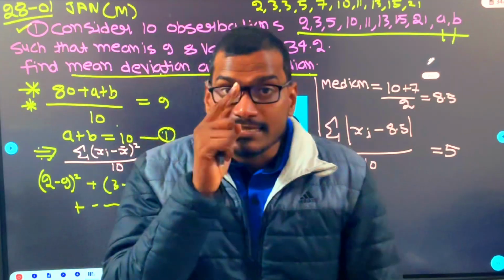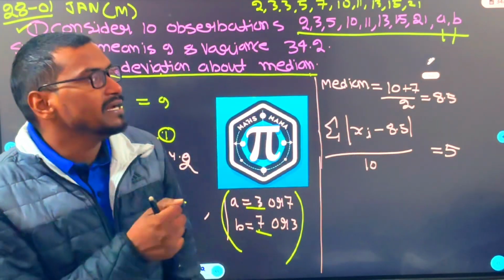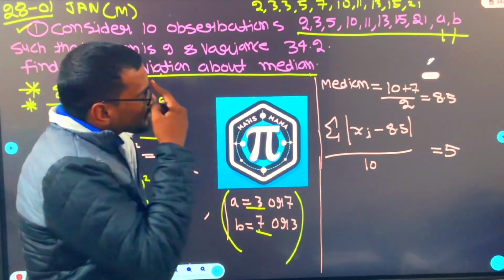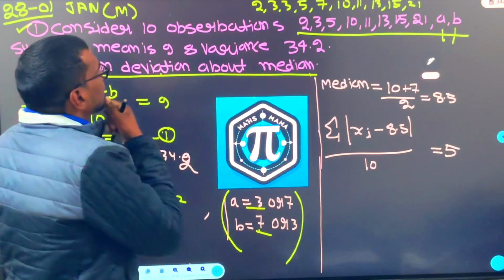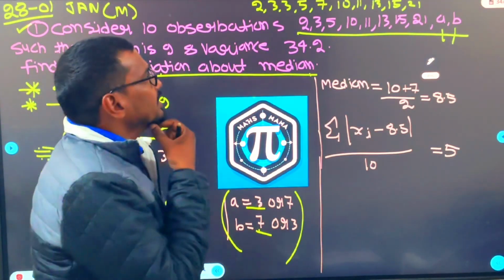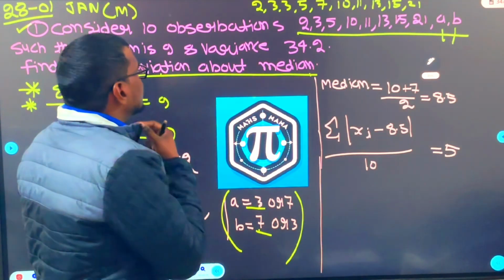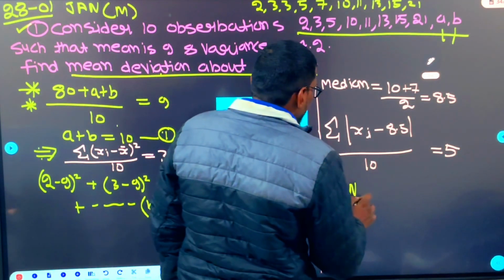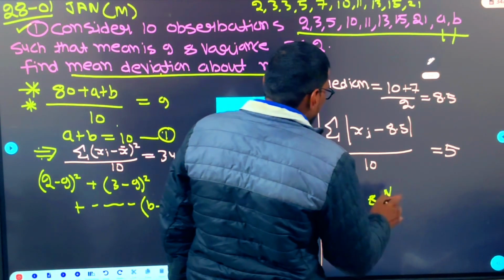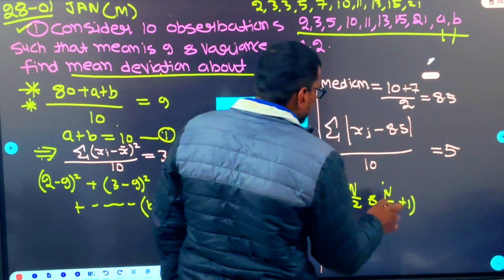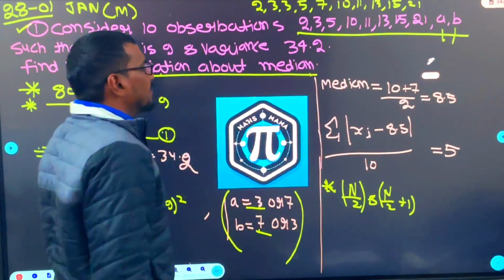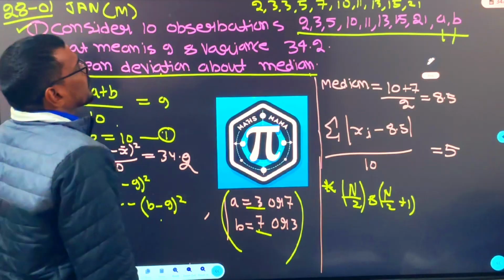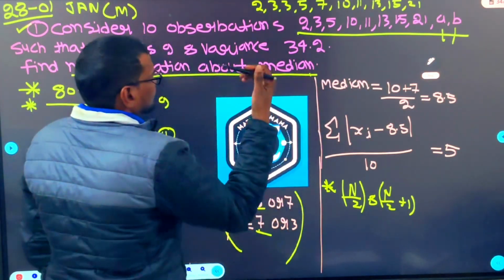See, if n is even, we see 2 medians. If n is odd, then we see one. So here n is even, so how do we calculate the median? What is the formula? The n by 2 term and the n by 2 plus 1 term, 2 medians. So what will n by 2 be? n by 2 will be 5.